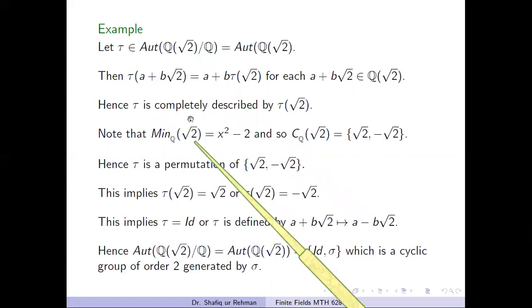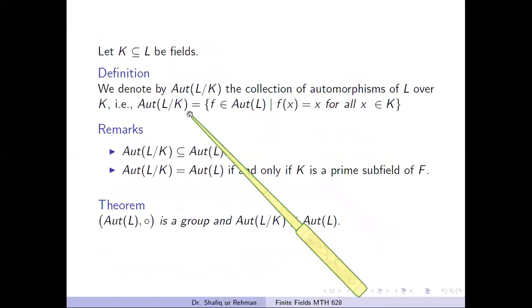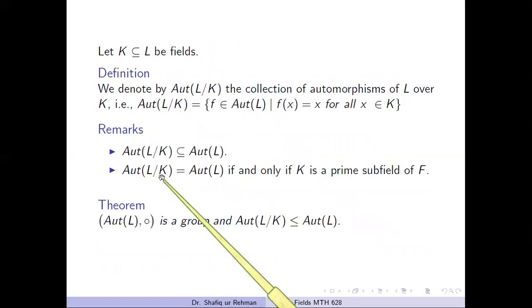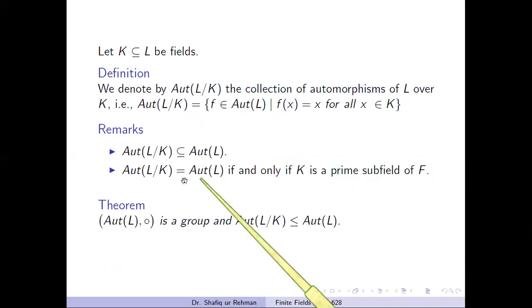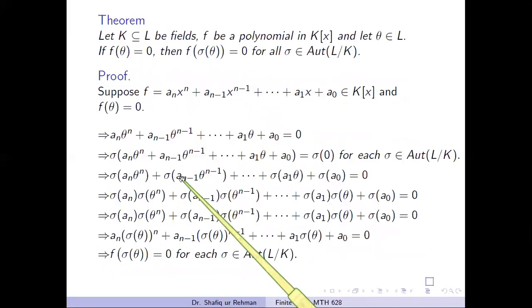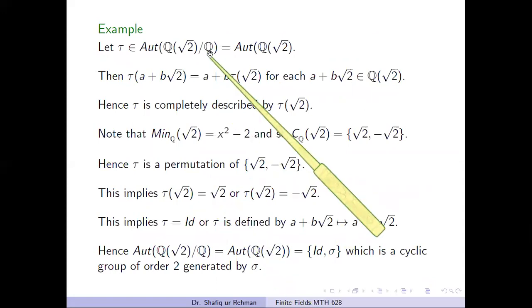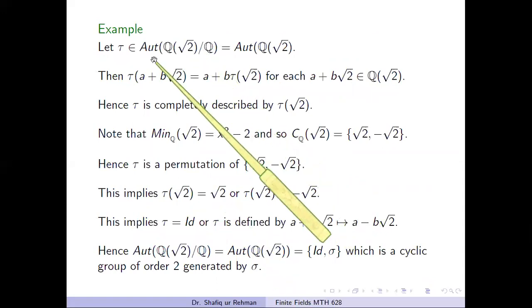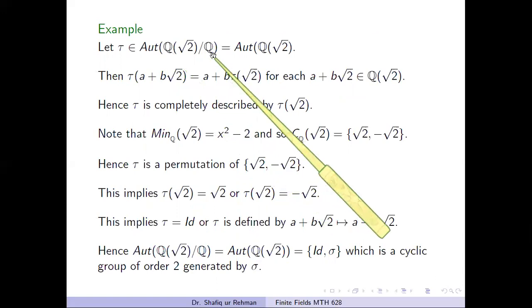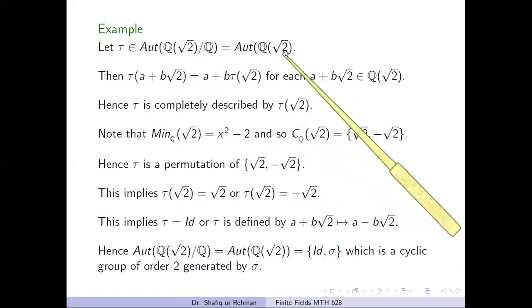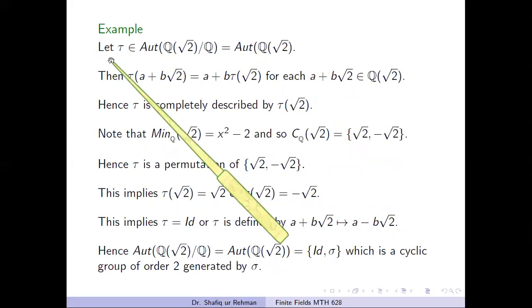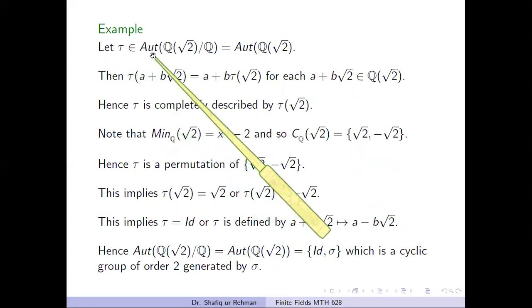Due to the starting remark, we have remarked that if K is a prime subfield of the field L, then these both sets are the same. Because Q is a prime subfield of this field, automorphisms of this field over Q are the same as automorphisms of this field. So we take an arbitrary automorphism from this set.